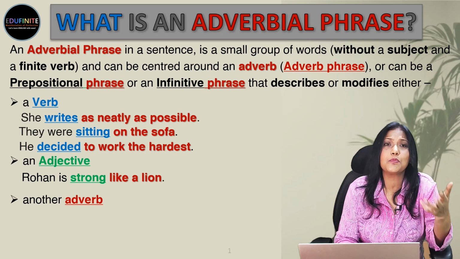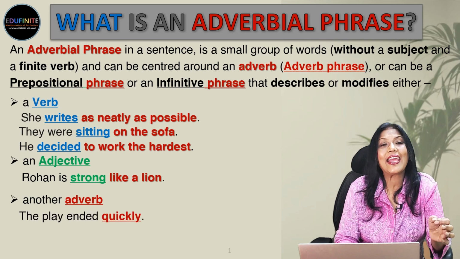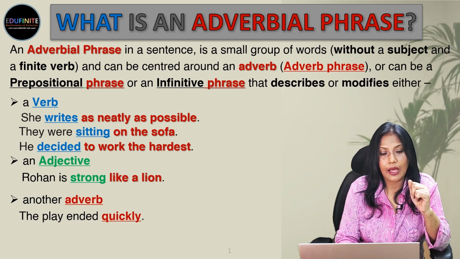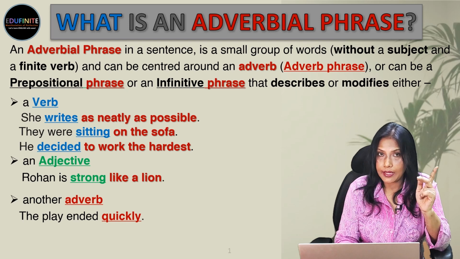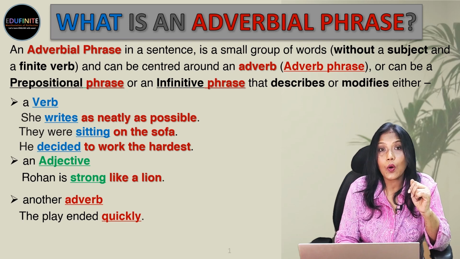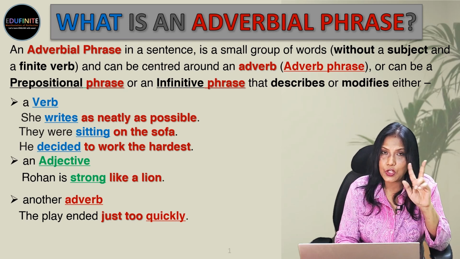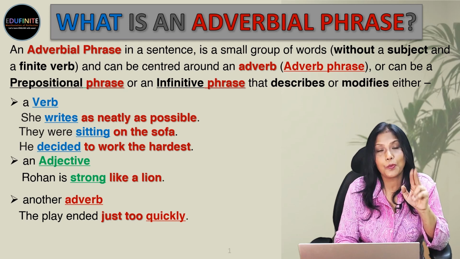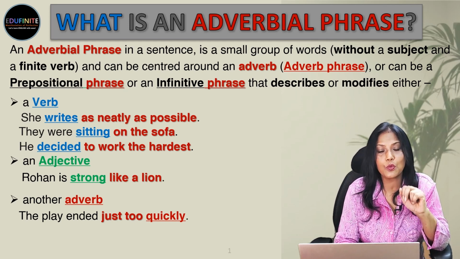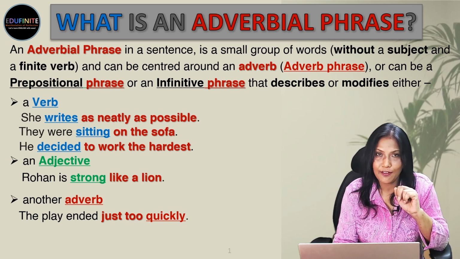Next, it tells us more about another adverb. So let's look into the sentence. The play ended quickly. Now, quickly was the adverb. We had done it earlier. So let's see how it modifies it. The play ended just too quickly. So just too, these two words, as I told you, two or more group of words. So here, these two words, just too, is an adverbial phrase.